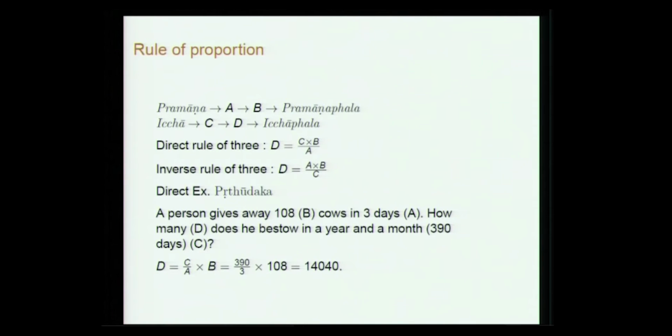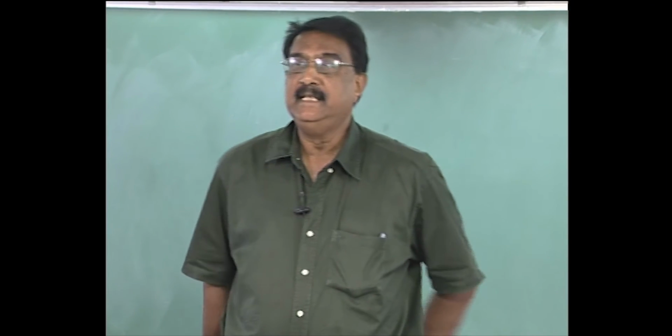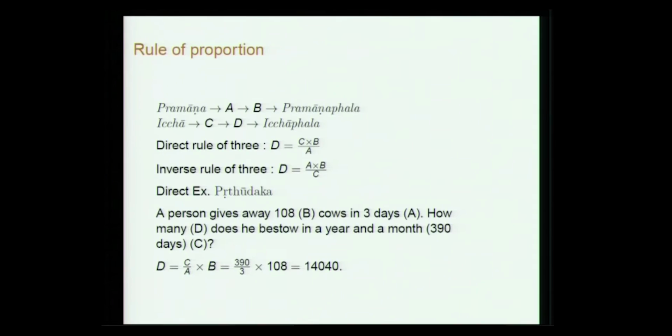But sometimes you have the inverse rule of 3. In that case the numerator will be the pramana, and the denominator the ichha. Pruthutaka, for instance, gives an example: a person gives away 108 cows in 3 days. How many does he bestow in a year and a month?